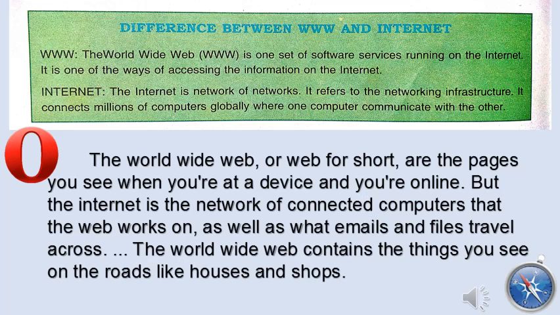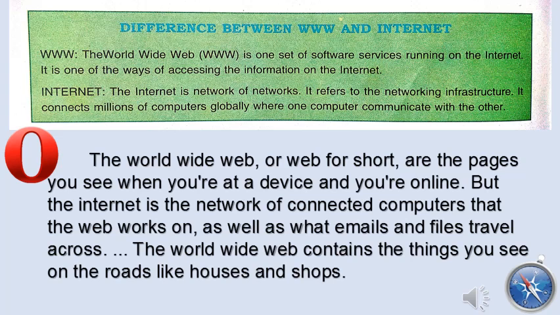Okay. Let's see what is the difference between www and the internet. The www, the World Wide Web, is one set of software services running on the internet. It is one of the ways of accessing the information on the internet. The internet is a network of networks. It refers to the network infrastructure. It connects millions of computers globally, where one computer communicates with another.